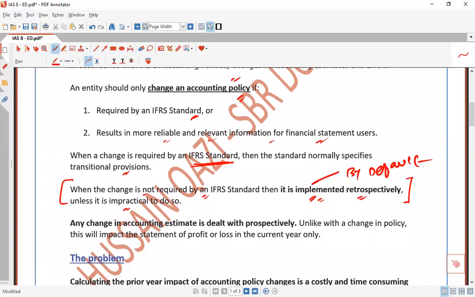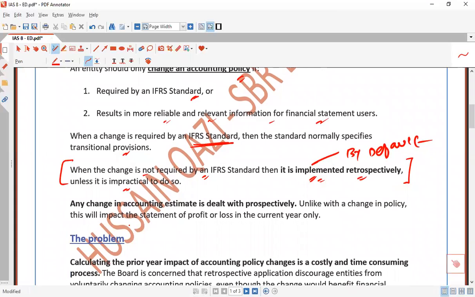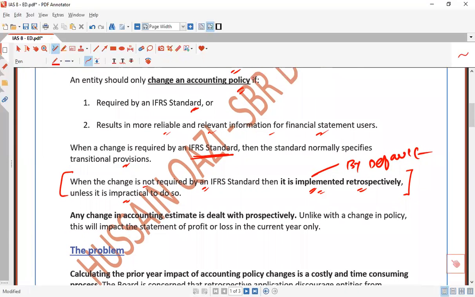So this is a quick review about the change in accounting policy. On the other hand, this is about change in accounting estimates. For example, application of depreciation is an accounting policy, but the depreciation method is an estimate. Provision estimates, that's prospectively. If there are some changes, they apply prospectively, with no impact retrospectively. So that is a quick review.